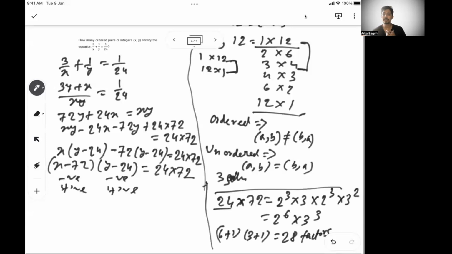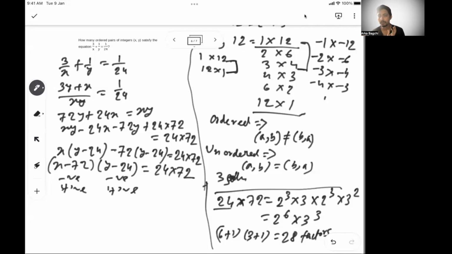Now, understand this: for these 28 factors, when both of them are positive, that is possible. When both of them are negative, that is also possible. By that I mean, if I recall the 12 example, 1 into 12 is one solution, minus 1 into minus 12 is another solution, minus 2 into minus 6 is another, minus 3 into minus 4 is another, minus 4 into minus 3 is another, and so on.